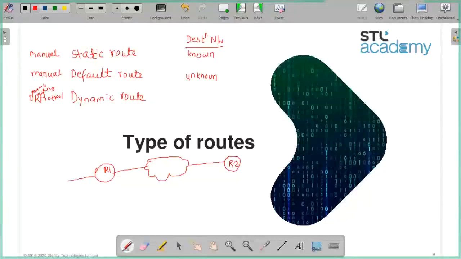Generally we have a switch in place, and to this switch a PC, PC A, is connected, and there are some users, let's say PC B server is there.